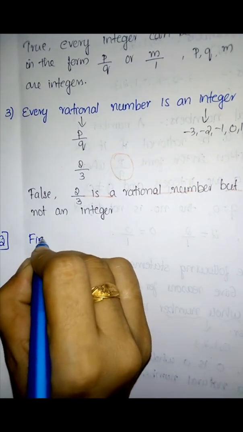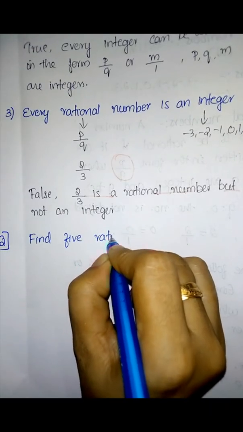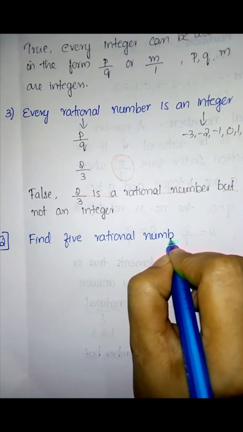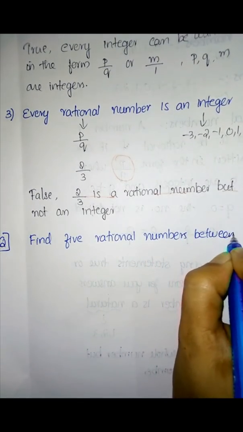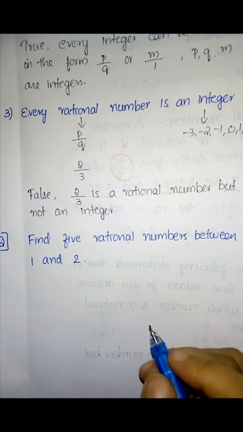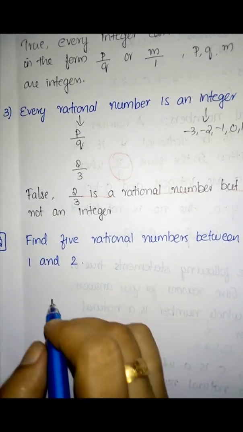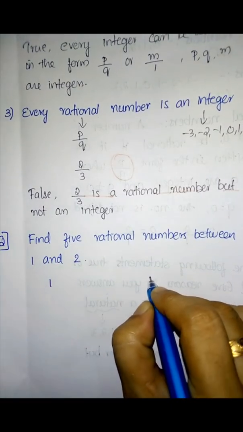Next question is: find 5 rational numbers between 1 and 2. You already studied this in 8th standard. So you have to write 1, 2.